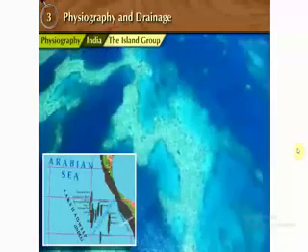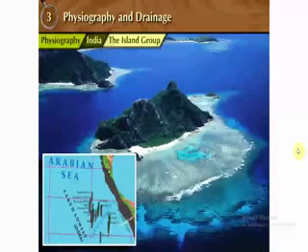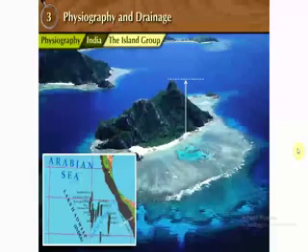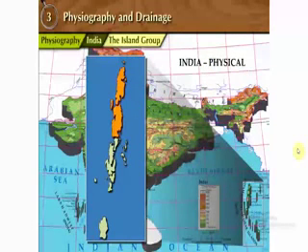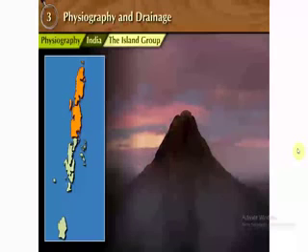Most of the islands in Lakshadweep are atoll islands. They are small in extent and not very high. The islands in the Andaman group are large. In their interior, there are large hills. They are volcanic islands. The barren islands in the Andaman group. Observe the maps and answer the questions.